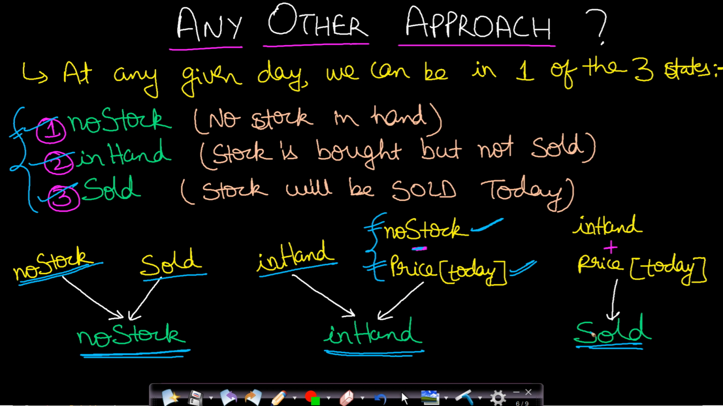Now when do you reach this selling state? Actually on the previous day you must be having stocks in hand and then you will be selling the stock on the current day. So when you are selling the stock, then actually you will be making some money, and what will be that money? That will be equal to the price of the stock on the current day. So this is the only state from which you can transition and reach this selling state. Okay, so I hope you are able to understand these states.